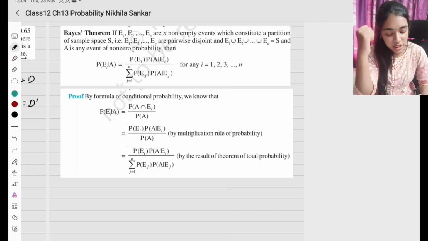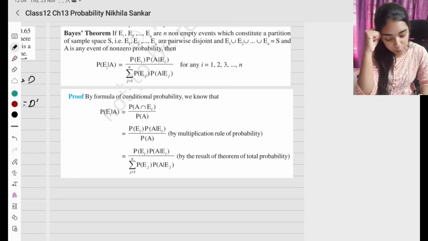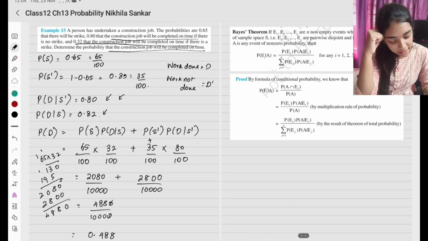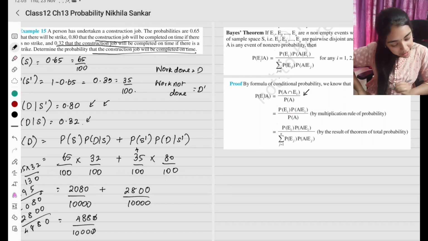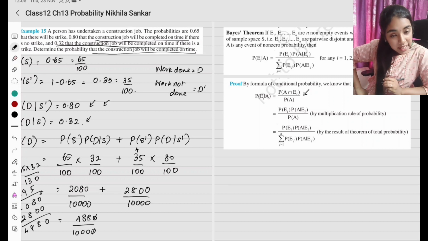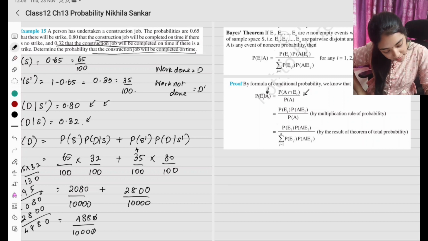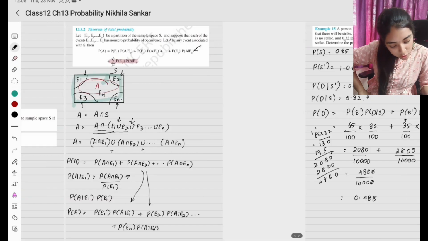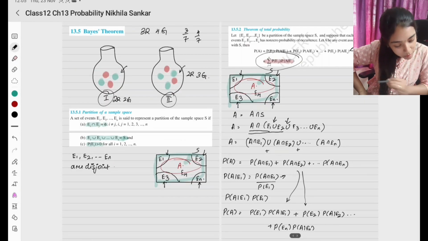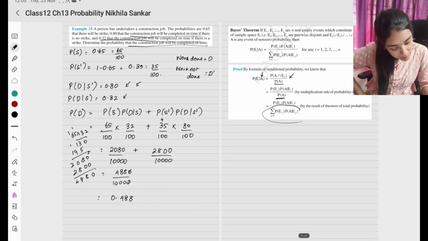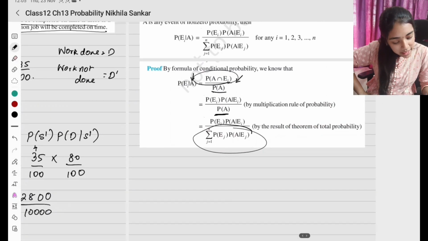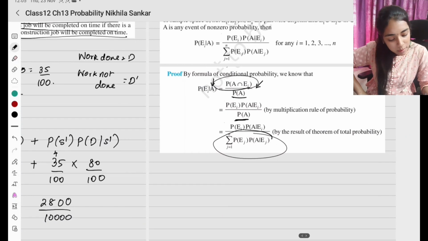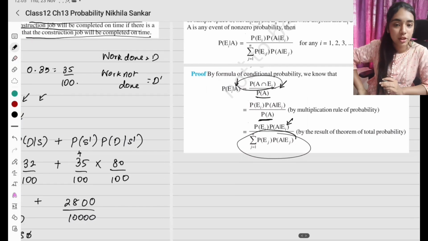So where did this come from? Okay, so the proof is also given right here. So I have probability of E given A is going to be probability of A intersection E, and whatever is in the given part will come in the denominator, correct? The denominator we have been looking at for some time now. We were just solving it in the previous part also. In the previous part we just proved that probability of A is going to be this. So the denominator is that. What is in the numerator? Probability of A intersection E is going to be, again using the conditional probability, probability of E times probability of A given Ei.